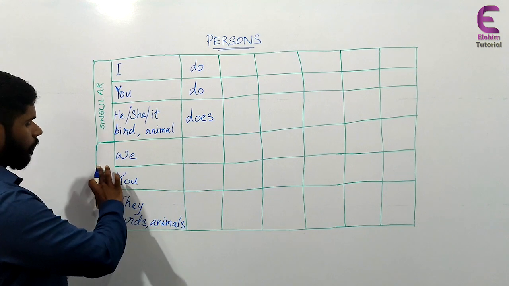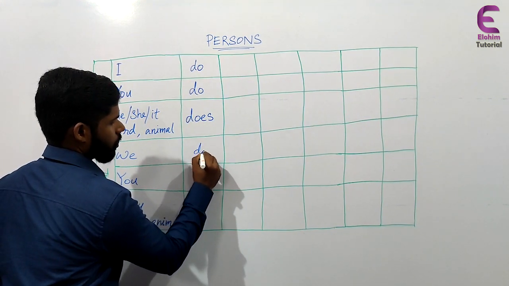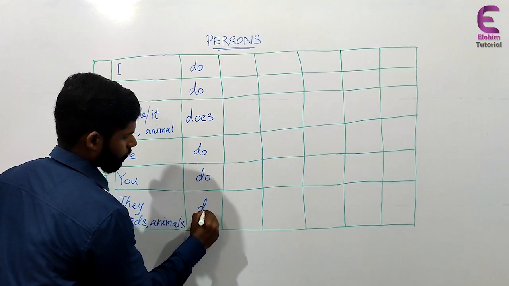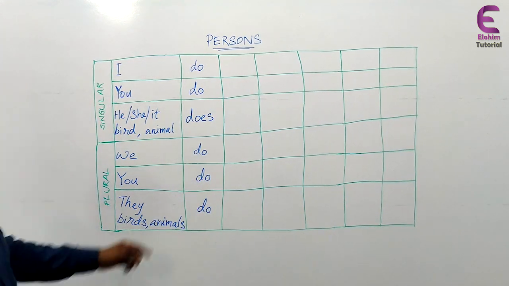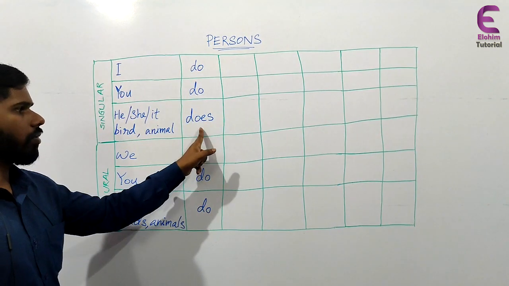Then with the plural form, with all three persons, it will always be do. Okay, these are the present forms of do or does.